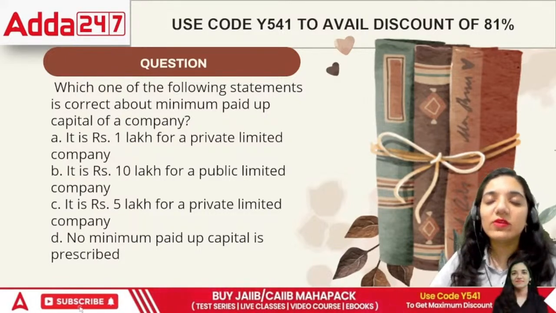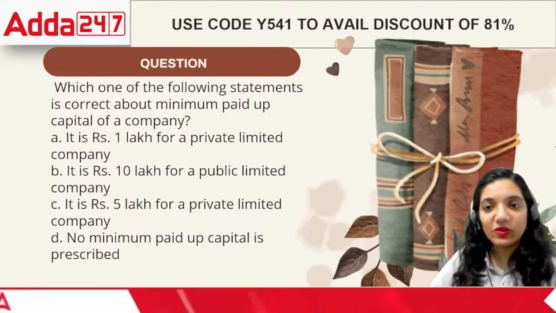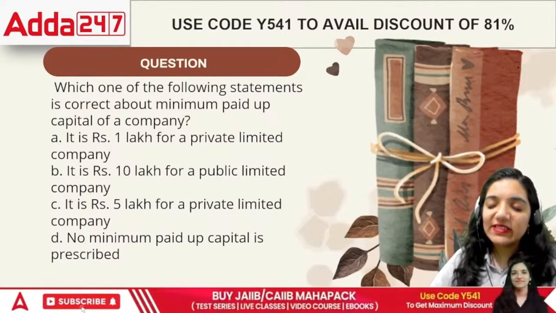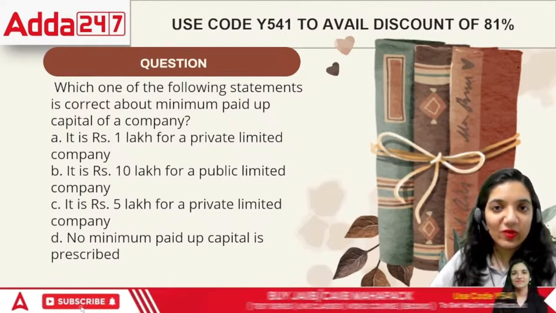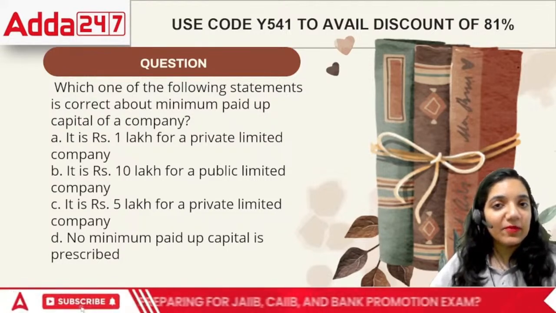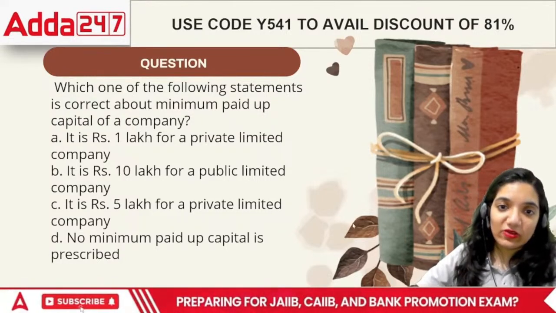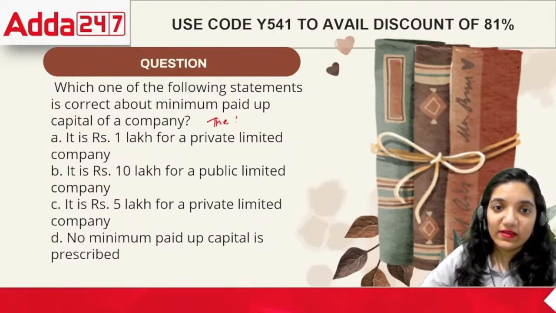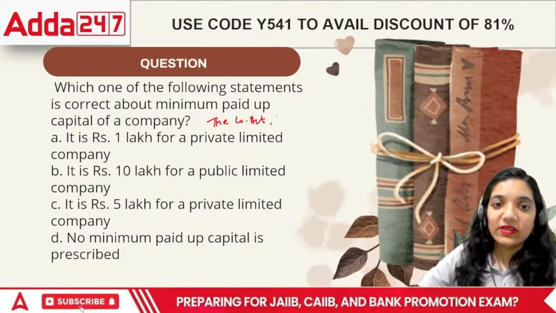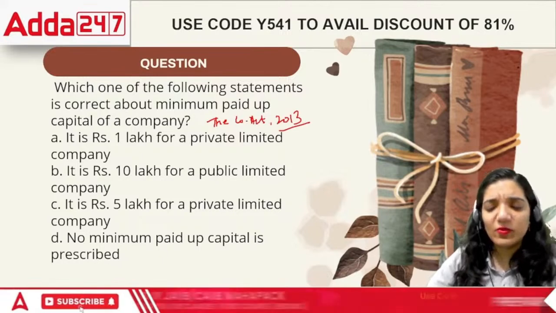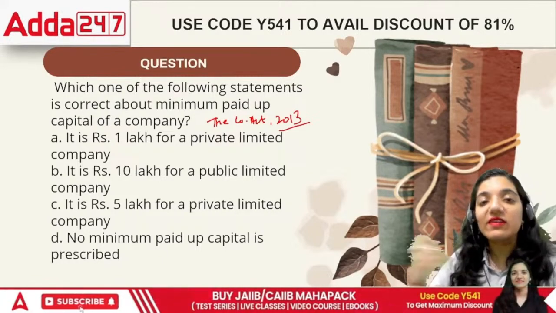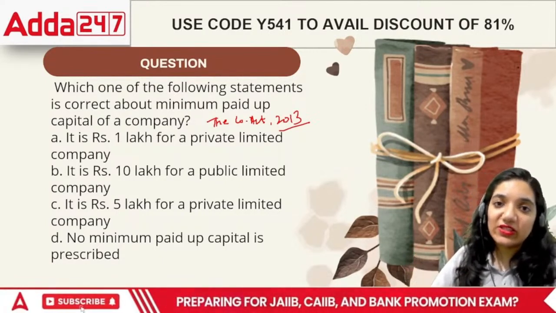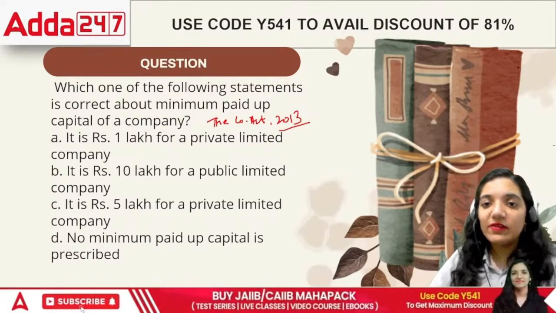Do you know, in the Companies Act 1956 there was a particular point there? In the 1956 Companies Act, it was stated that the minimum paid up capital of a private company was 1 lakh and the minimum paid up capital for a public company was 5 lakh. When the Companies Act 2013 was declared, which effectively started working in 2014, it started in a transition. Not all the areas of the Companies Act 2013 were introduced. Basically, in many areas, the previous act was going on.